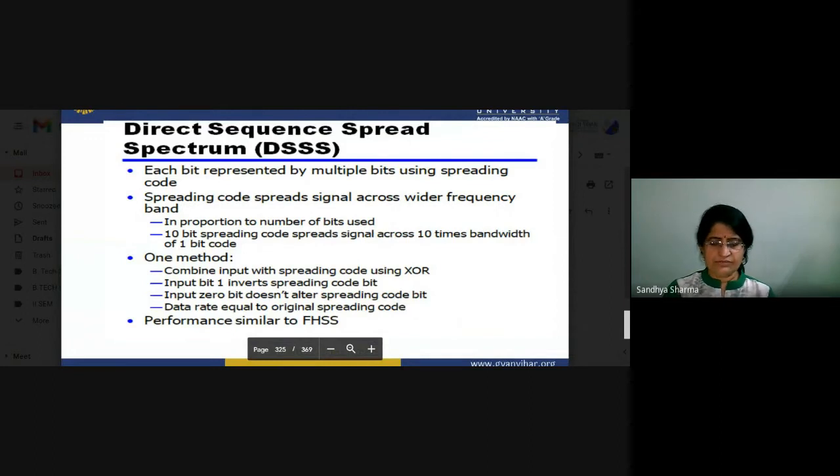Now we will switch to the direct sequence spread spectrum technique, that is, DSSS. Each bit is represented by multiple bits using a spreading code.